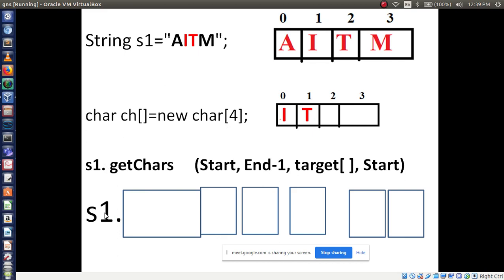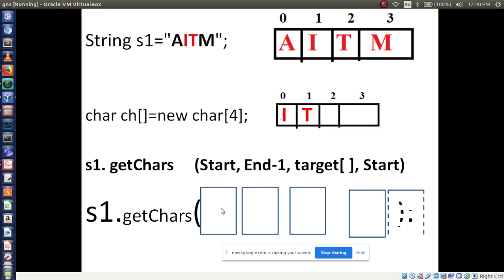See, S1 is a reference variable, method name is getChars, and here you have to mention the starting point. Now see, I is sitting on which position? I's index number is what? 1. Here we have to write 1.